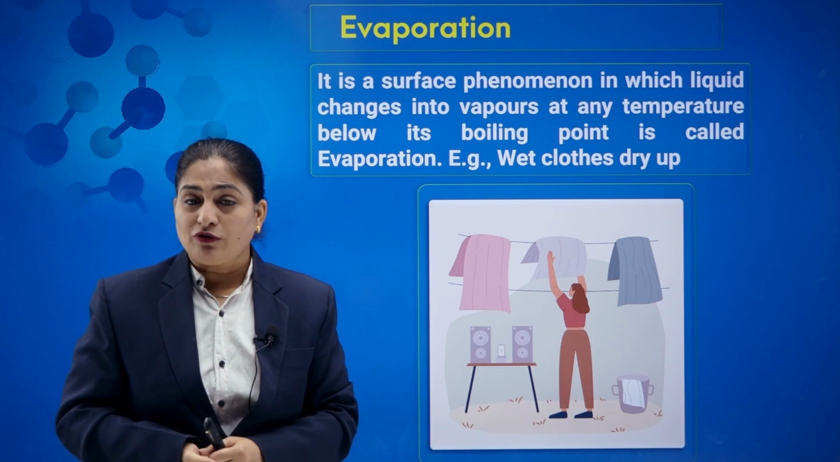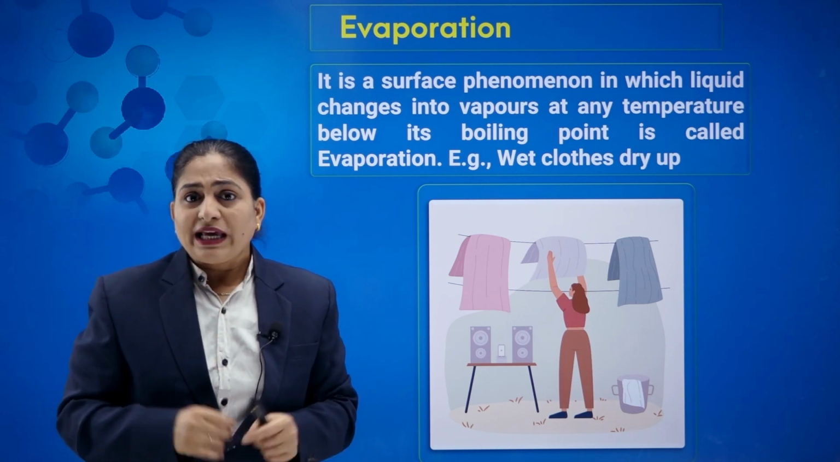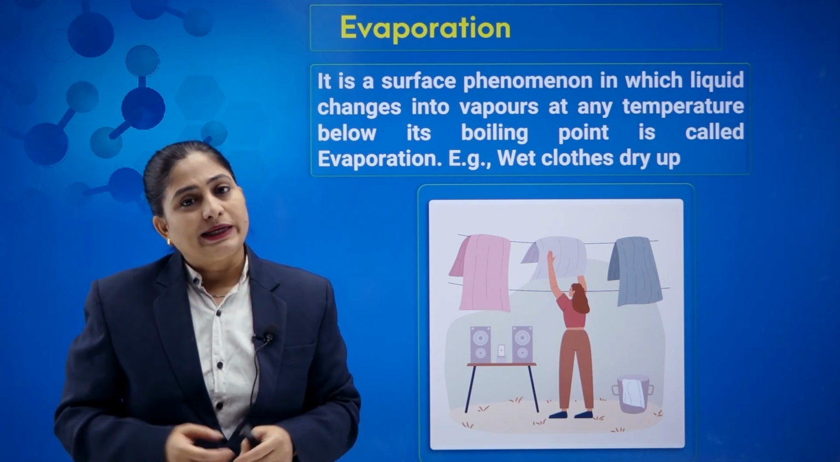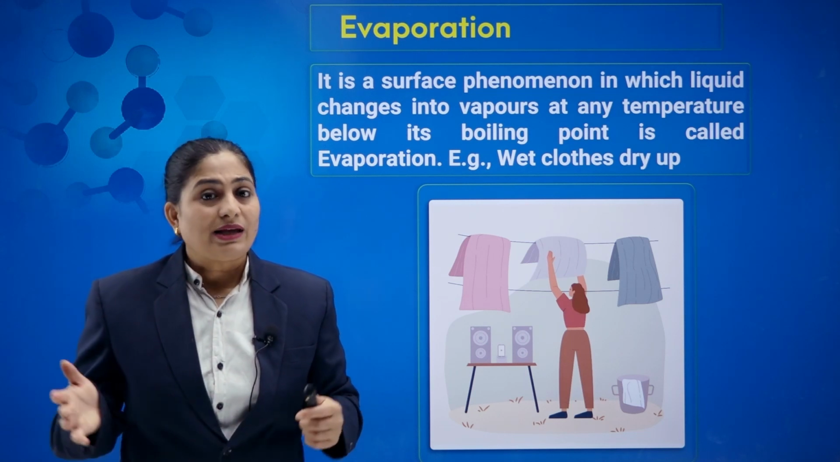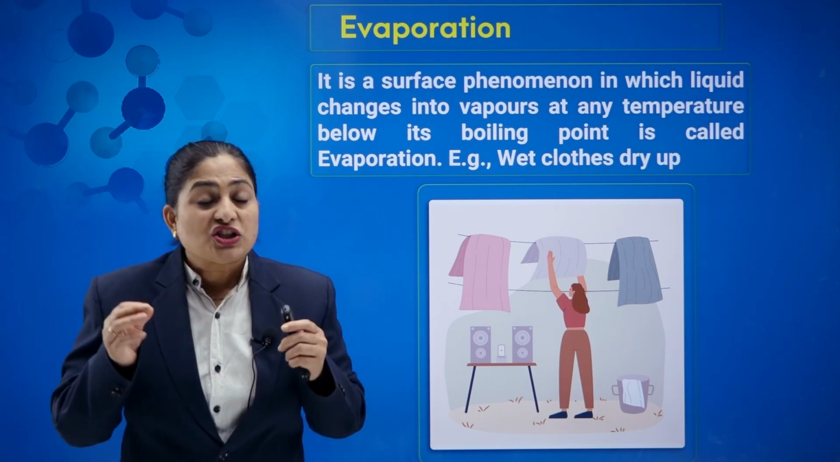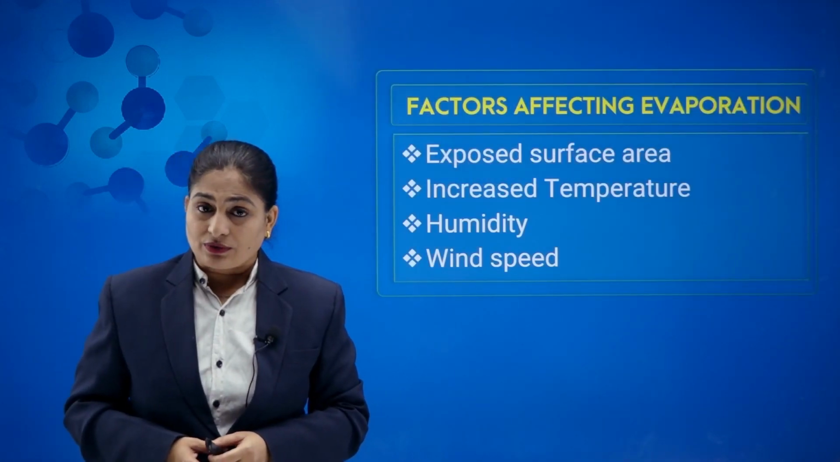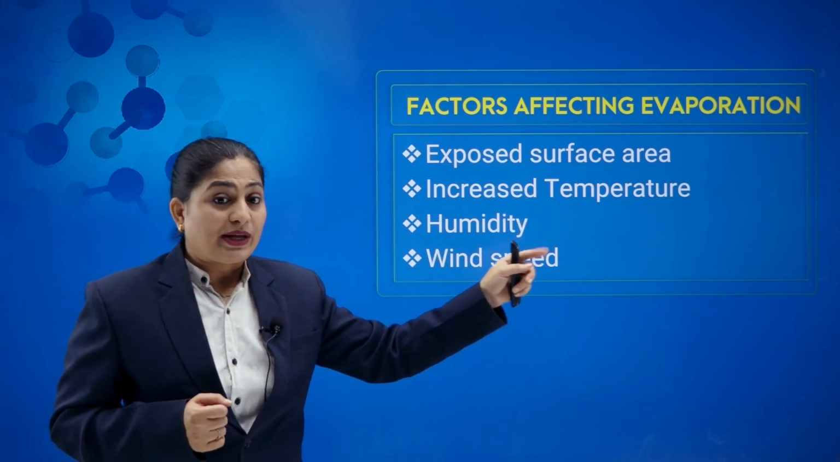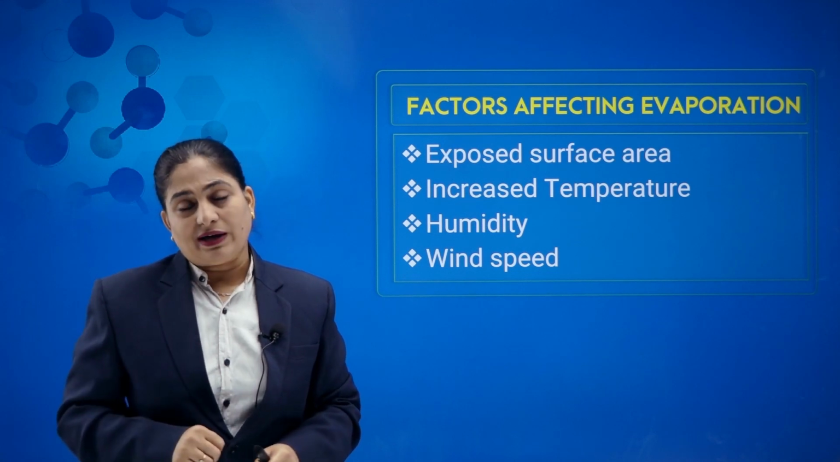For example, drying of clothes. When we dry our wet clothes in sunlight or outside the room, we observe that they become dry easily. Why is this so? This is nothing but the process of evaporation, which takes place at all temperatures. What are the factors that affect evaporation? Exposed surface area, increased temperature, humidity and wind speed. These four are the important factors.